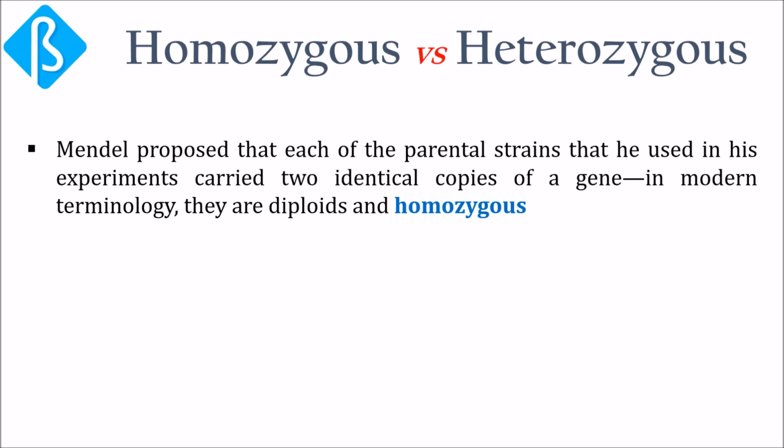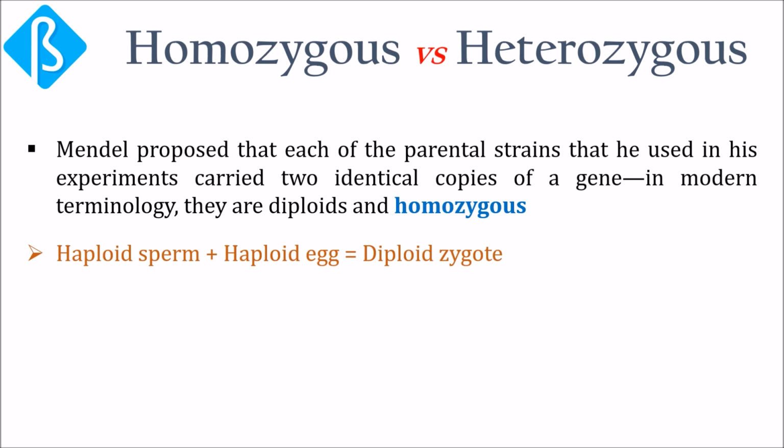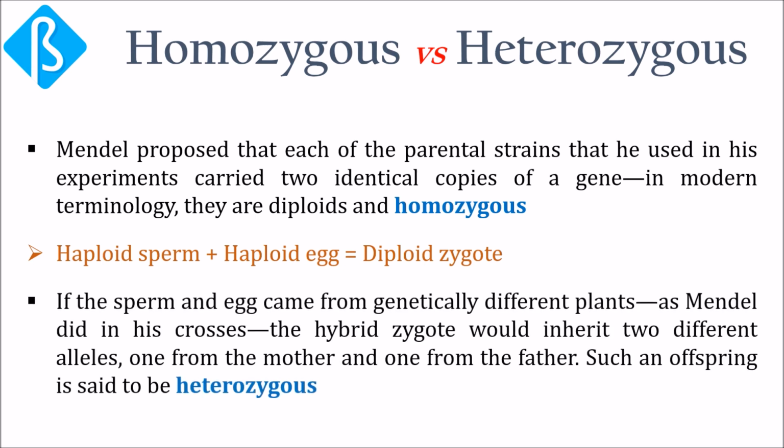It was recognized that the diploid gene number would be restored when sperm and egg unite to form a zygote. He understood that if the sperm and egg came from genetically different plants, as they were in his crosses, the hybrid zygote would have 2 different alleles, one from the mother and one from the father. Such an offspring is said to be heterozygous.